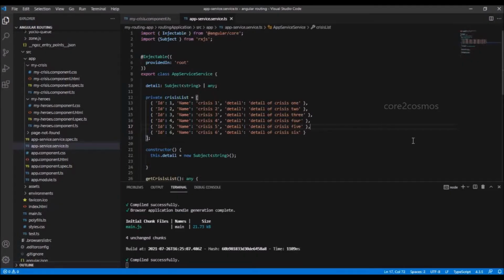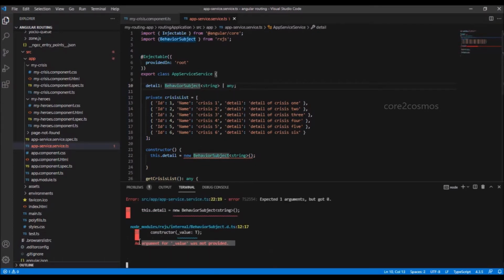In the appservice.service.ts file, I will now replace the subject with behavior subject. At line number 10 and at line number 22, I am replacing the subject with behavior subject. I get the error an argument for value was not provided because behavior subject expects an initial value. At line number 22 in the constructor, I give the value placeholder for detail.